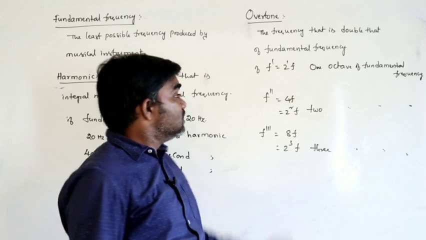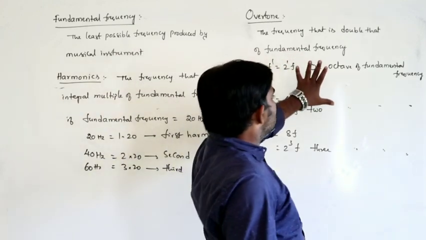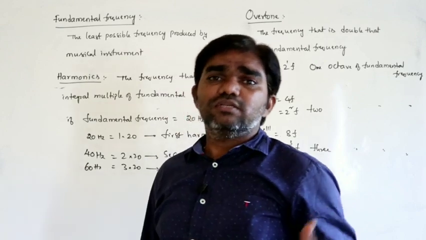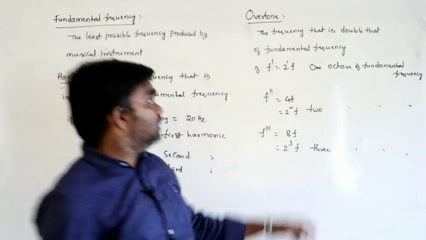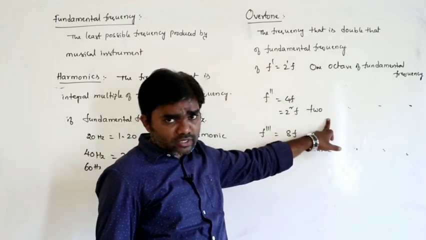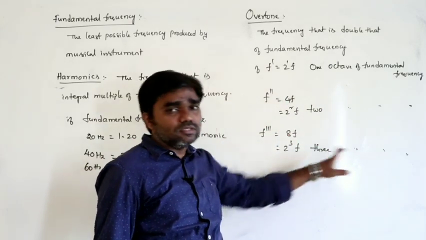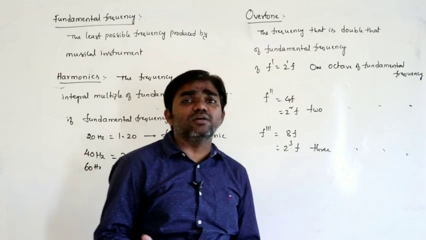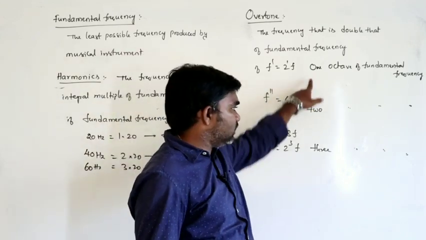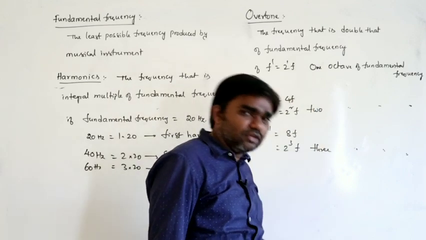How can you define octave? Octave in the sense the frequency that is double that of fundamental frequency. If it is double, that is 1 octave. If it is 4 times, 2 octave. If it is 8 times, that is 3 octave. Minimum it is double, more than that, like this. First octave, 1 octave, 2 octave, 3 octave, 4 octave.